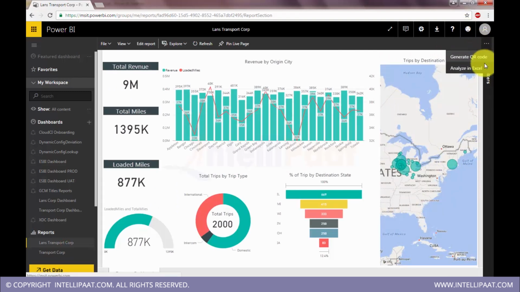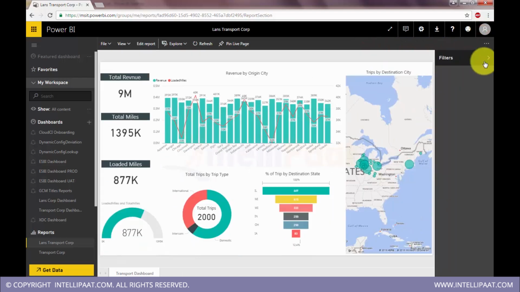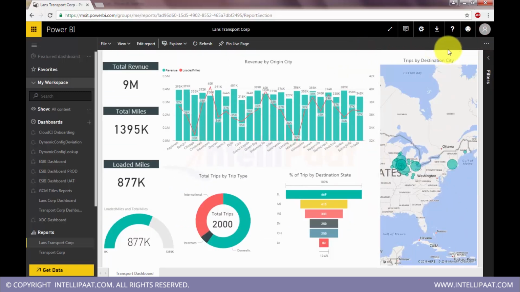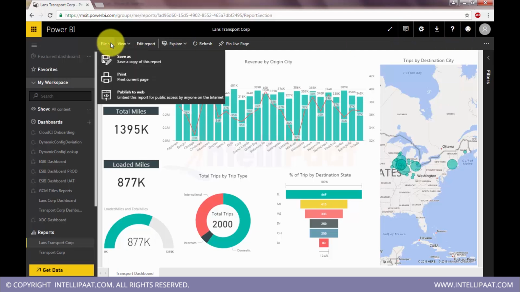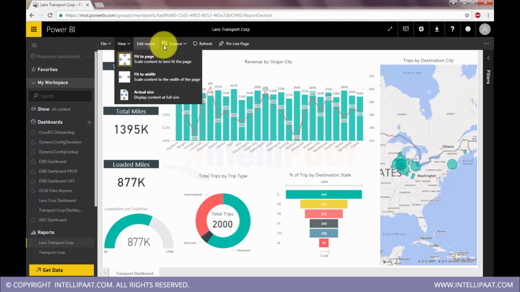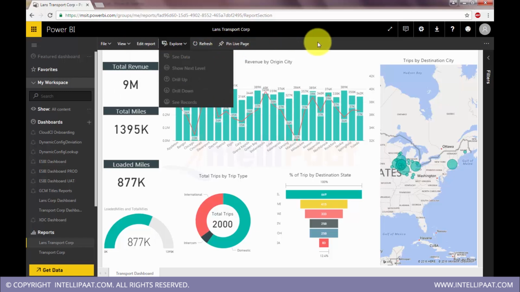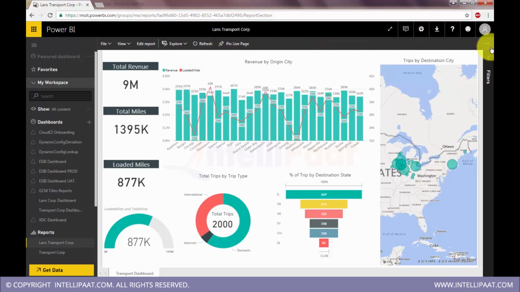As I told you, this is a highly evolving tool right now. There are a lot of enhancements and improvements being made to this application. Where is this option?